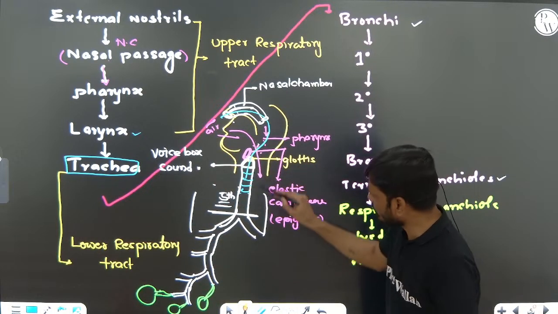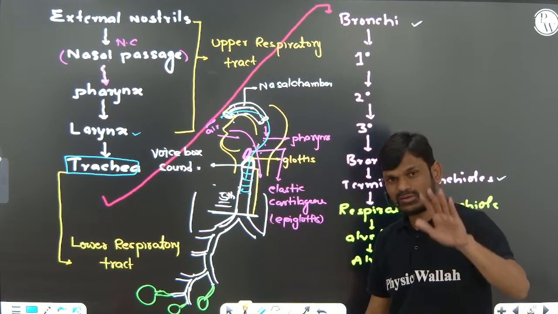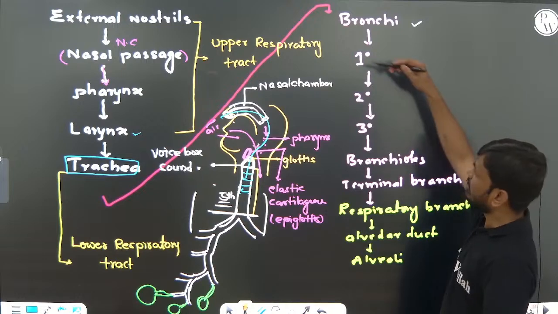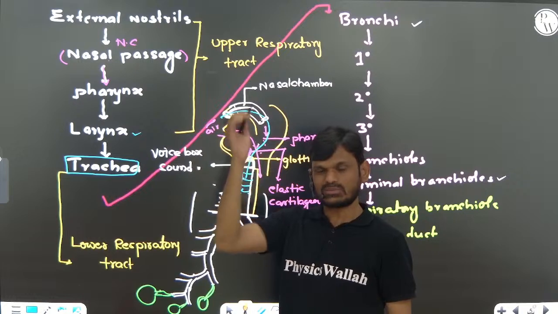So the lower respiratory tract is from the trachea up to the alveoli, and from the external nostril up to the larynx is the upper respiratory tract.